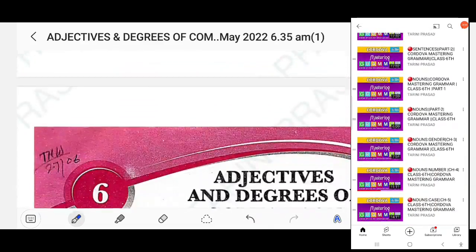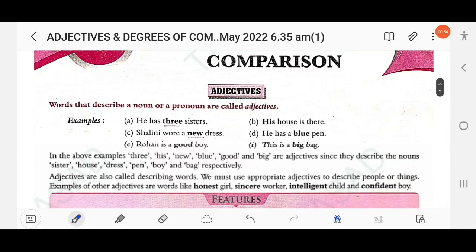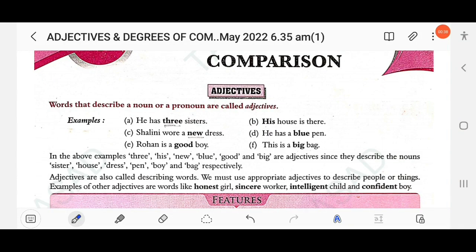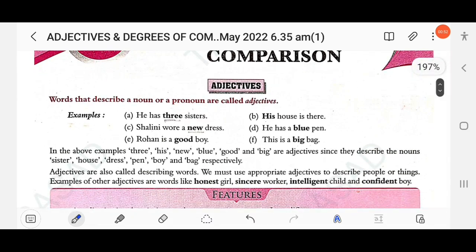So here, adjectives and degrees of comparisons. Words that describe a noun or a person are called adjectives. An adjective means the word that gives more information about the noun or pronoun. This is known as an adjective. So here, he has 3 sisters. Sisters is the noun and 3 indicates how many sisters he has. So here 3 is called an adjective.